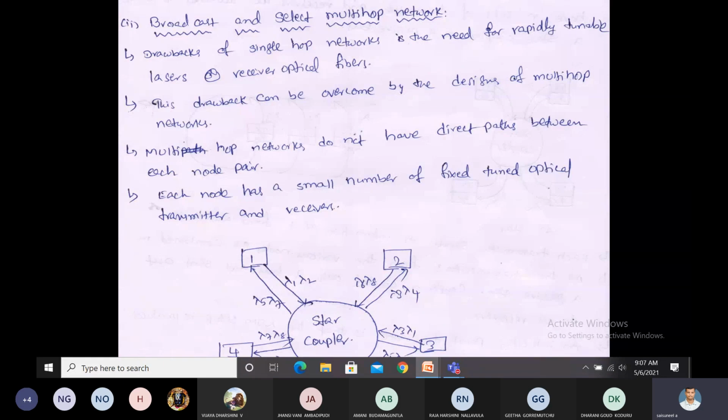Suppose we need to transmit a signal from 1 to 3. Here we transmit the signal by lambda 1 and lambda 2. On the receiving side, lambda 1 is available, so automatically we can receive without using wavelength converters. This is about the broadcast and select multi-hop network.